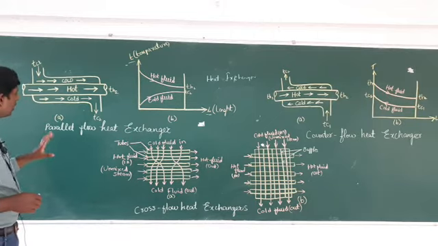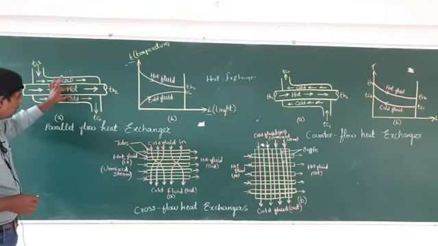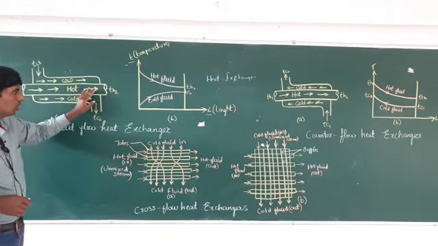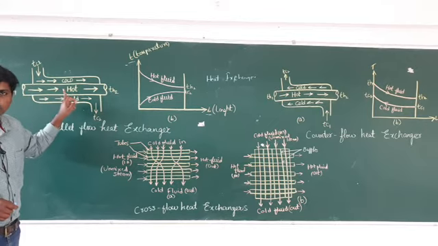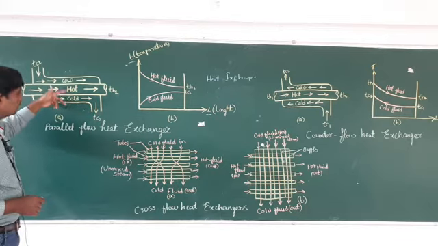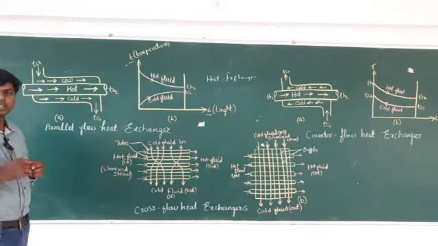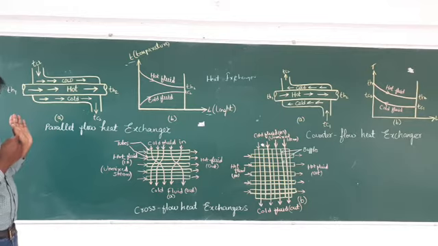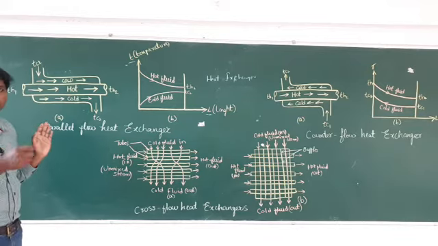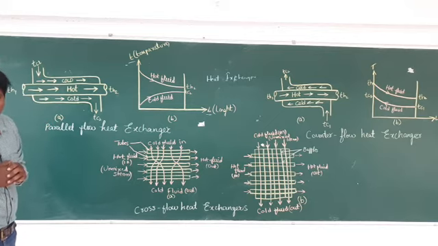In the parallel flow heat exchanger, in this pipe hot fluid is going. If you consider the other one, the surrounding one, which type of fluid is going? Cold fluid. As you can see, the direction of the hot fluid is from this side to this side, and the direction of the cool fluid is also from this side to this side. For both fluids, the direction will be the same.